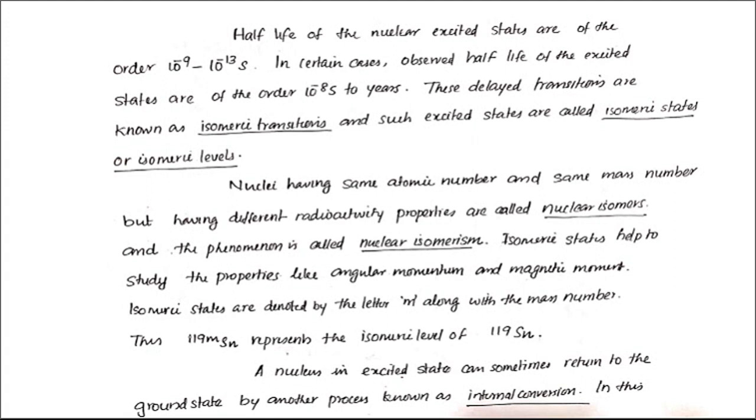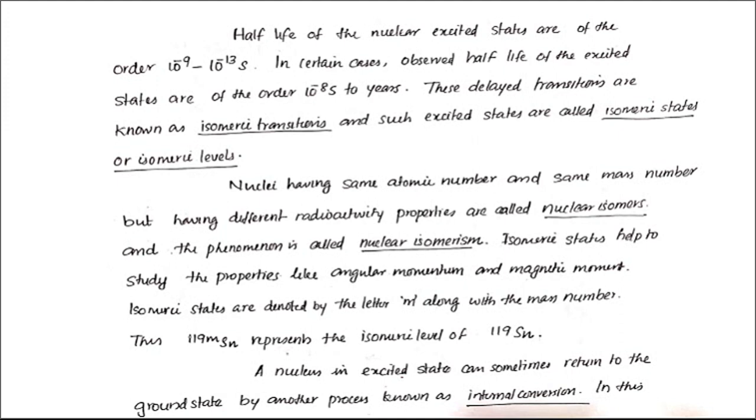Now another point is nuclear isomerism. There exist certain nuclei having the same atomic number and the same mass number, but they show different radioactive properties. Such nuclei are known as nuclear isomers. So nuclear isomers are nuclei having the same mass number and atomic number, but showing different radioactive properties. The phenomenon is known as nuclear isomerism. Isomeric states help to study different nuclear properties like nuclear angular momentum and the associated magnetic moment of the nuclei.